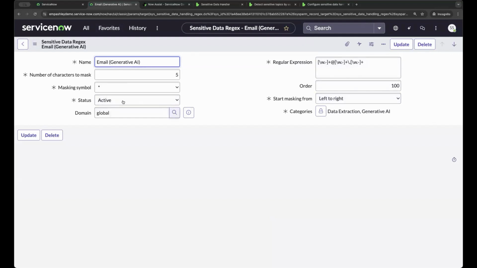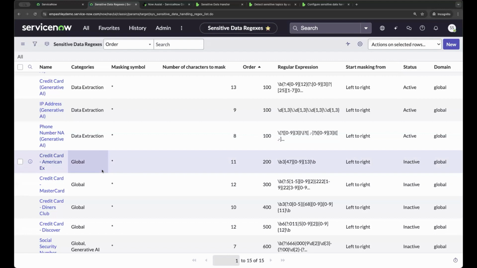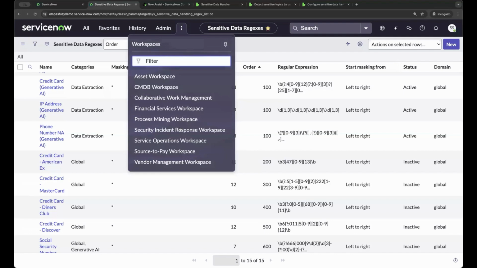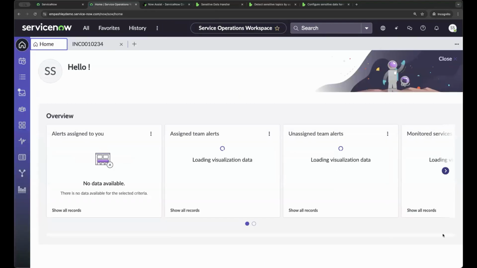This is also where you do that configuration. You can create your own regex records, and then you can also determine which regex record applies to maybe virtual agent and which one applies to Gen AI, or maybe both, because this is where you really control all of that. And then let's go ahead and do a quick proof of concept here, so you can see this at work.